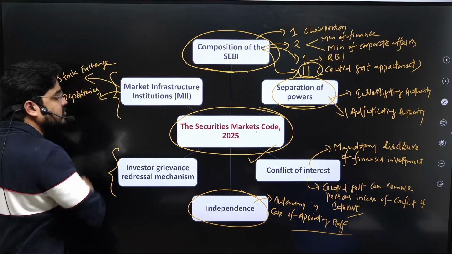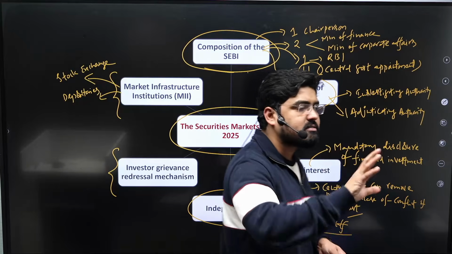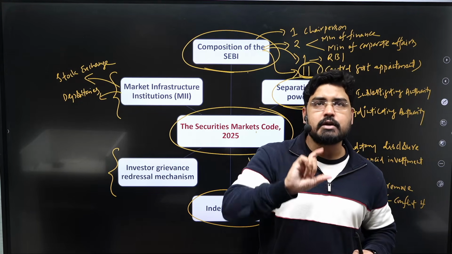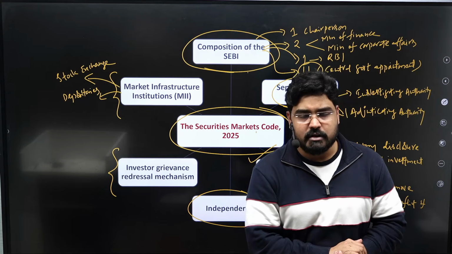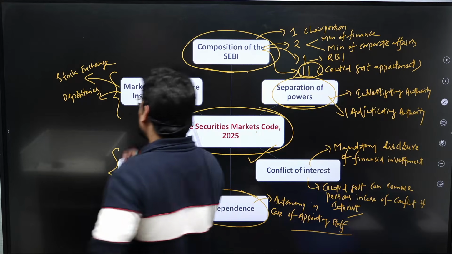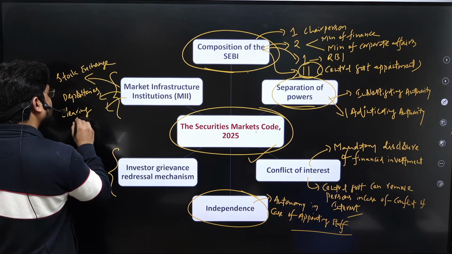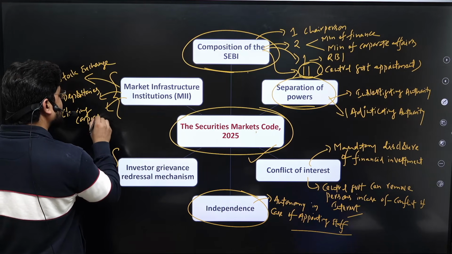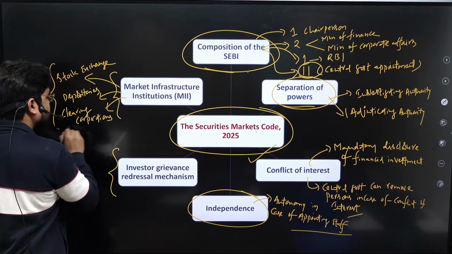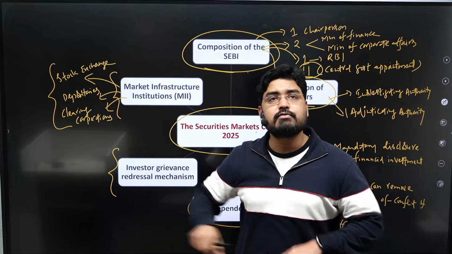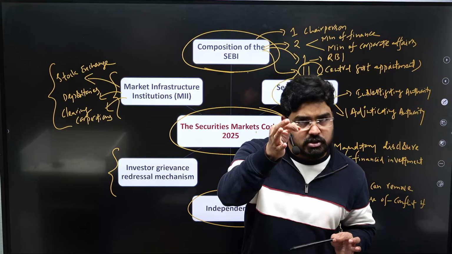These are institutions which provide depository services by safely storing the financial securities in their dematerialized format. And clearing corporations, what are clearing corporations? Those corporations which clear the security transactions. So all these are important for the seamless functioning of any financial market.